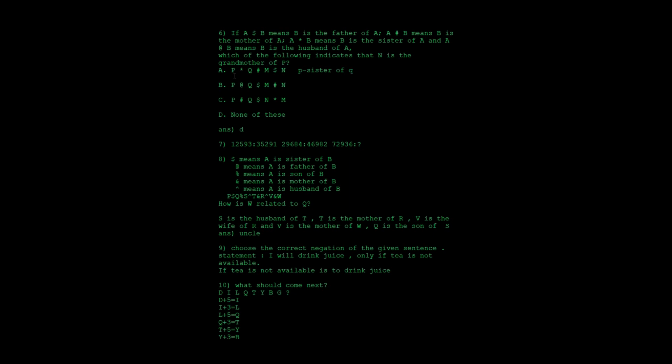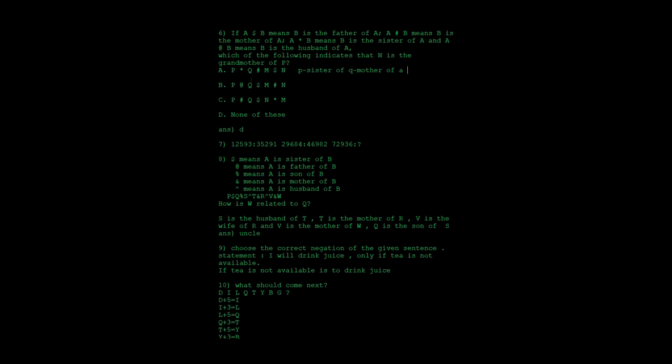So next one is Q hash M. So it is Q hash M, that is A hash B, which is nothing but Q is the mother of A. So Q is the mother of A.